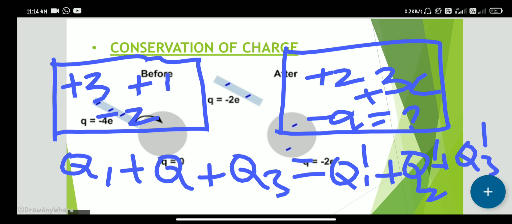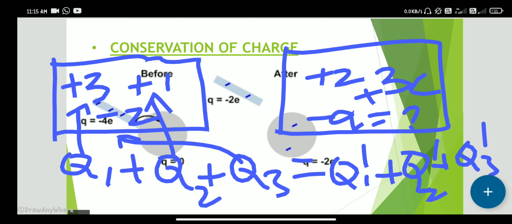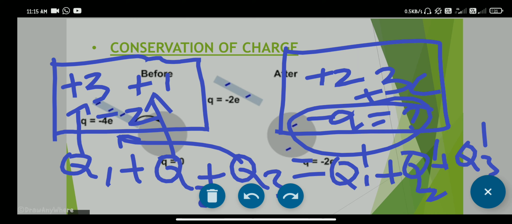So q1 is these three positive charges, q2 is this, and q3 is this. By solving this, you can solve. Solving means we just add these things, then we can find out how much that negative charge is.